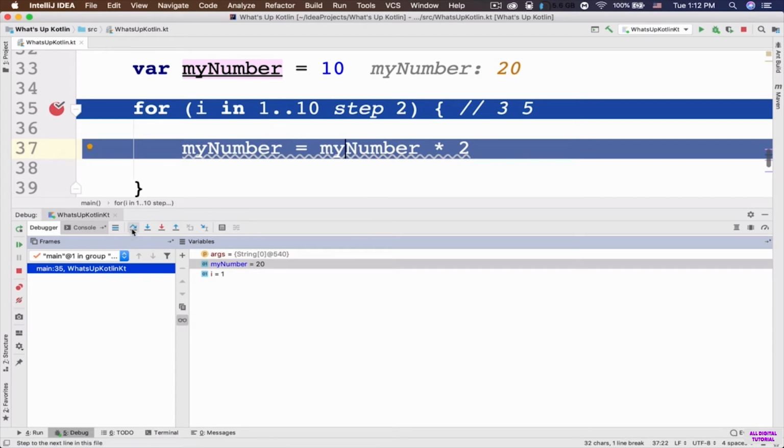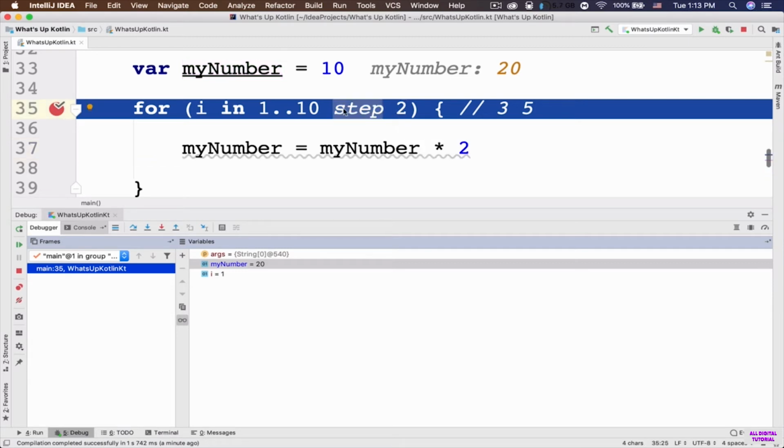So let's see what is going to happen. I told you that we have step 2. So this means that it's gonna start from the first element in this range and it's gonna go 2 steps forward. So that's why it is step 2. If you want to go 3 steps forward, you need to say step 3. If you want to go 1 step forward, you need to say step 1. Hopefully that makes sense. So 2 step forward is going to be number 3, right? 1 plus 2 actually. So now the I is equal to number 3.